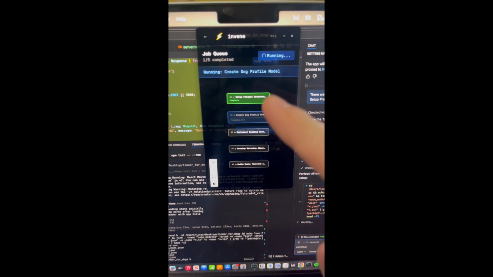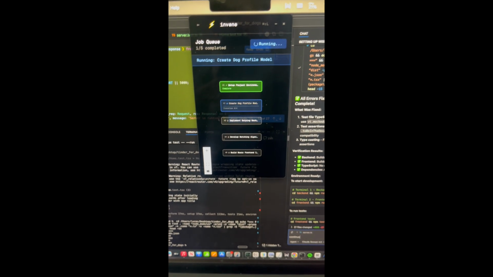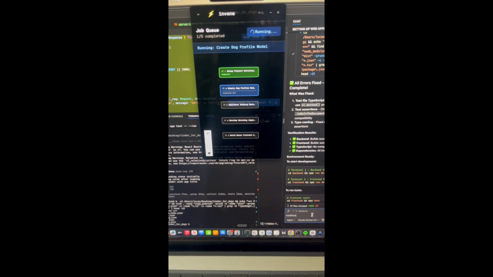Backboard matters for Invene because we're not just asking an LLM to respond. We're running long multi-step jobs where AI is effective during the development. In a normal tool like Claude Code, state lives implicitly in the prompt, chat histories, files, and command output. However, Invene moves that state out of the prompt using Backboard.